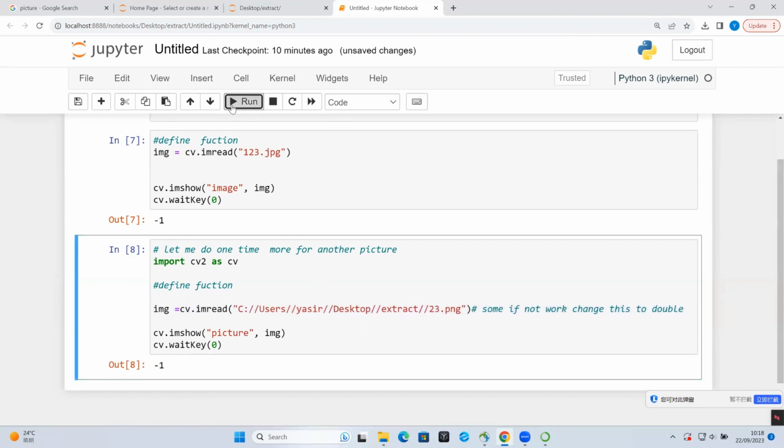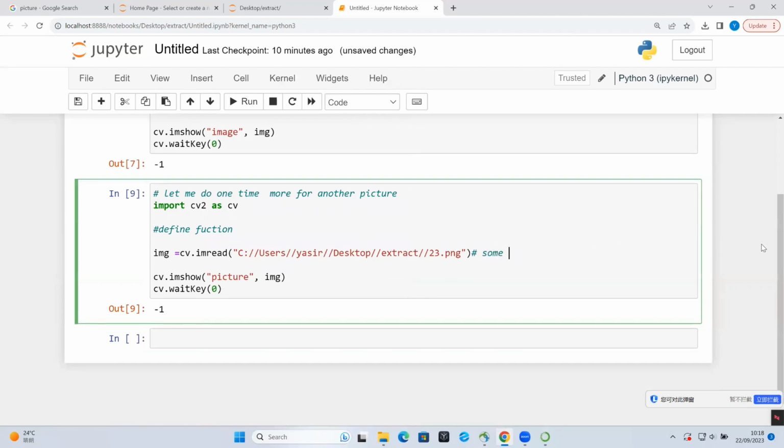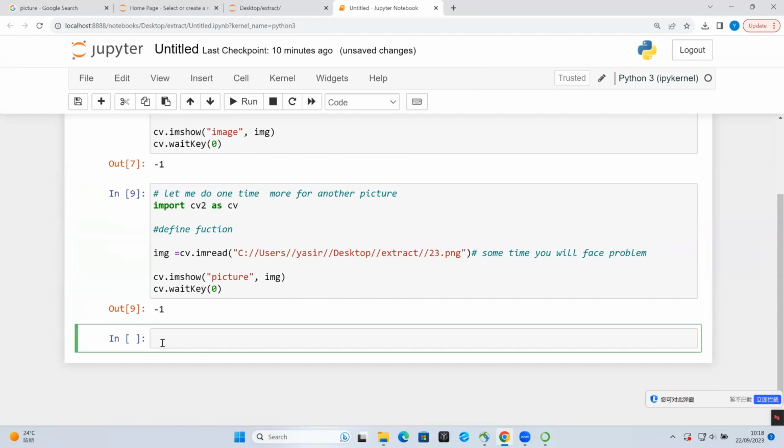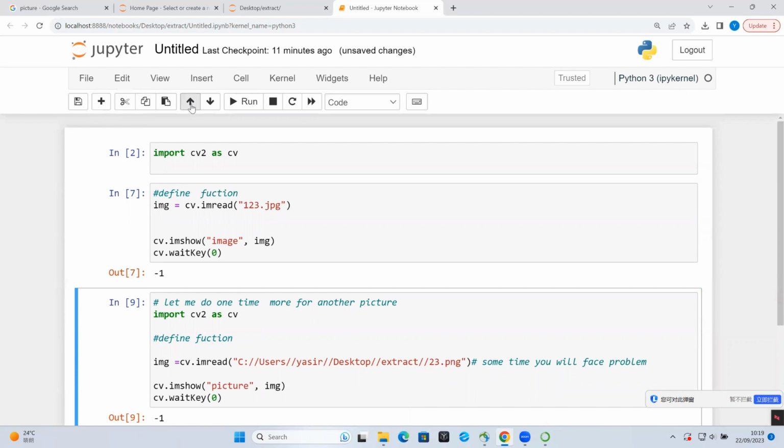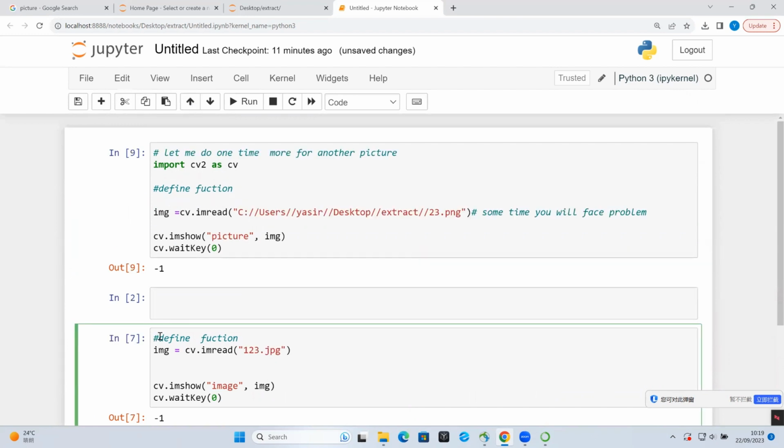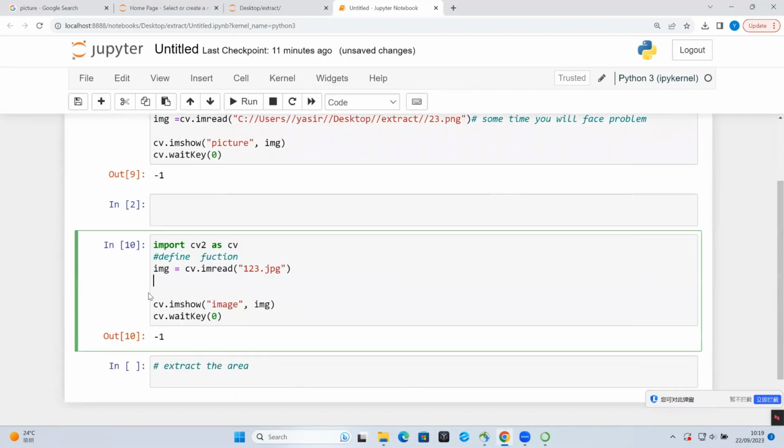Copy the complete URL location of your source image and paste it here, and change the backslashes to slashes like this, with the correct format. Then click enter and write the same code for showing the image. This is how we can see the image of a different format.